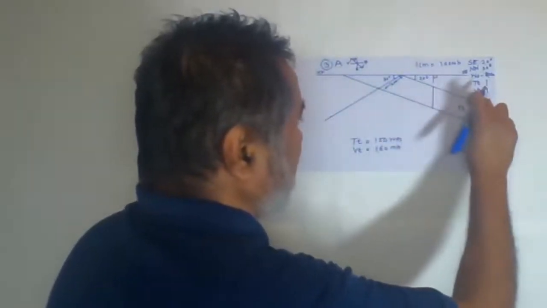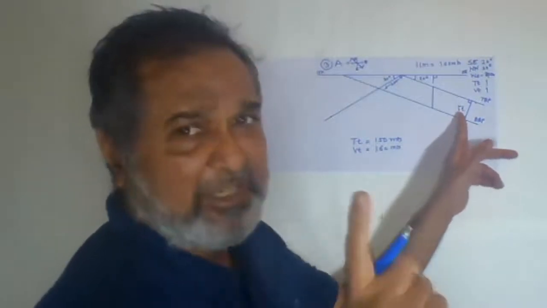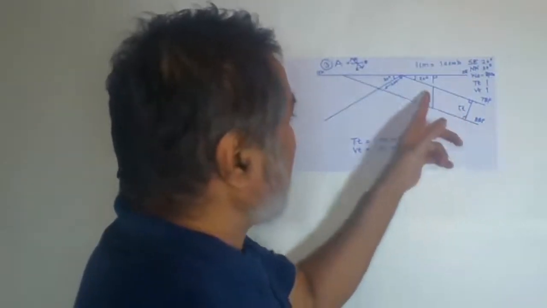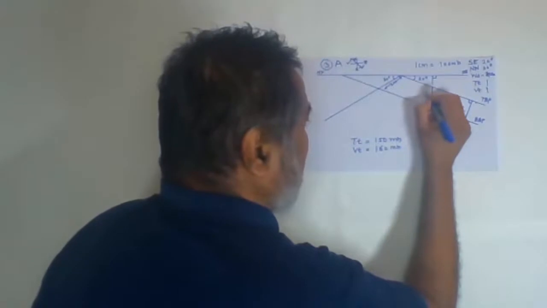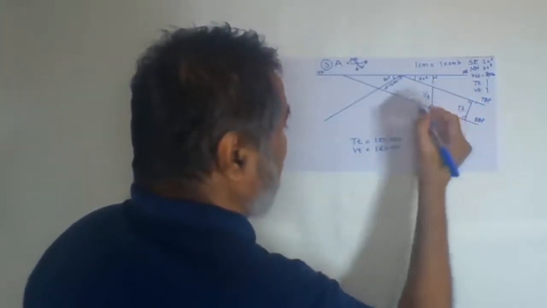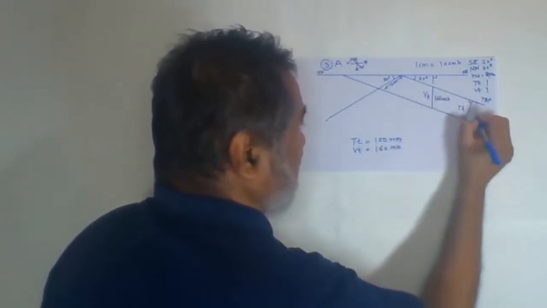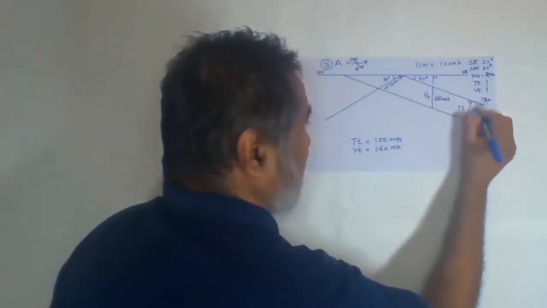Then we have taken the perpendicular distance between the top bedding plane and bottom bedding plane. This will be your first answer, true thickness. Then the next one, taken perpendicular to the horizontal surface, we measure the distance between the top and bottom bedding plane. It comes to 160 meters, and here it comes to 150 meters.